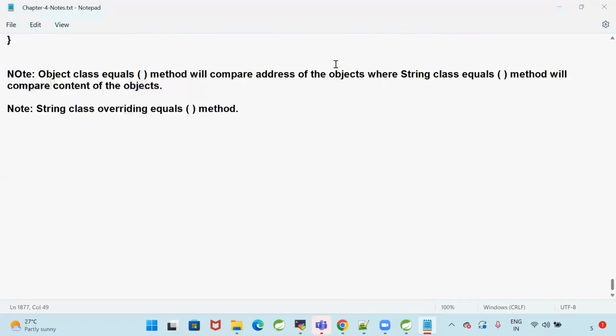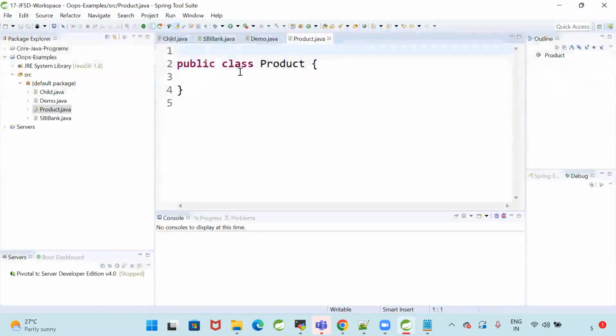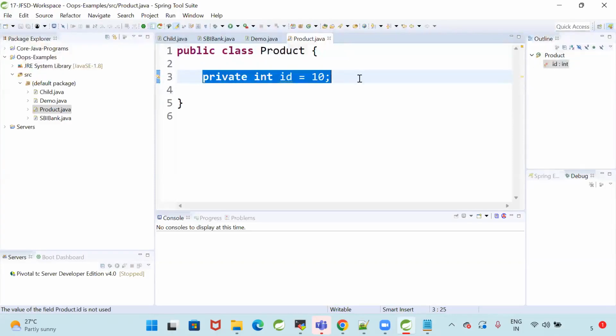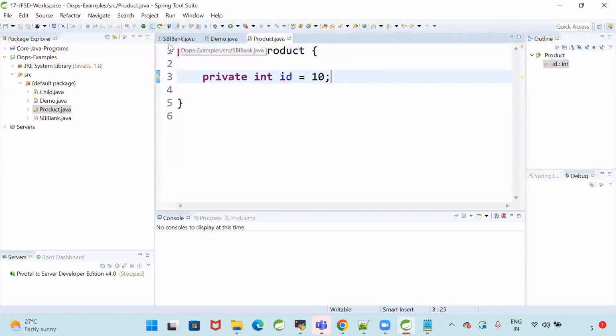Okay, sir. One more thing, sir. Encapsulation is used for data hiding, right? Is there any example? The example is writing private variables, that is called data hiding. Outside people cannot access that, right? An integer id is available. Whatever value I store in this int id is equal to 10, can outside people access this data directly? No, they cannot, sir, because we are hiding the data. That is encapsulation.